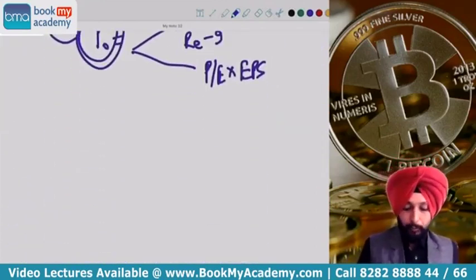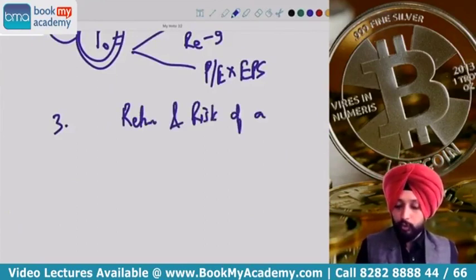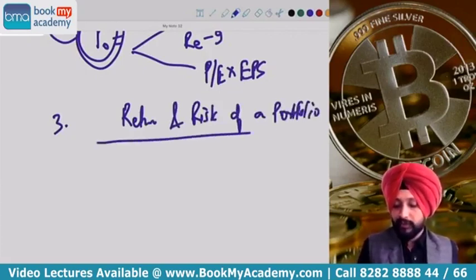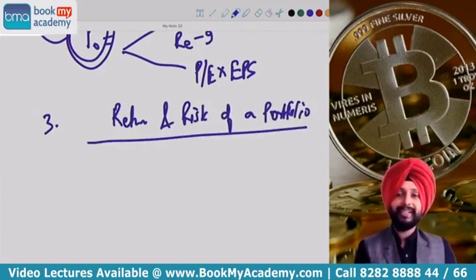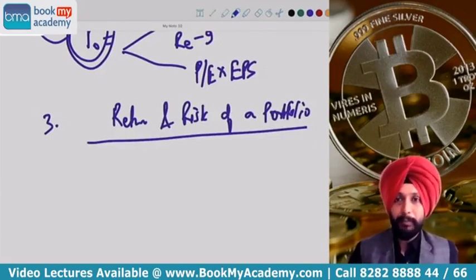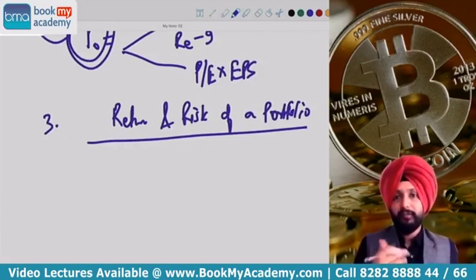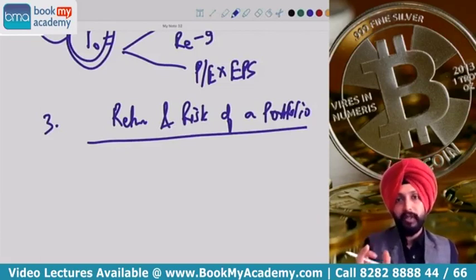After this, next point number 3 that we discussed was return and risk of a portfolio. What is a portfolio, guys? A portfolio is created when I am putting my money at least in 2 stocks. If I have more than 1 stock, I call it a portfolio. If I invest in more than 1 stock, for me it becomes a portfolio.